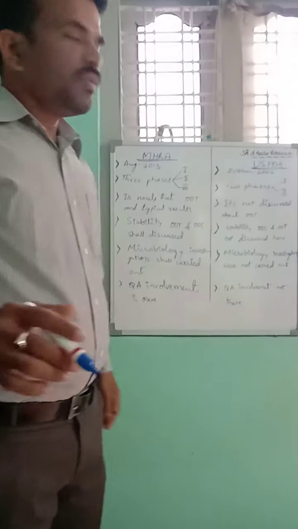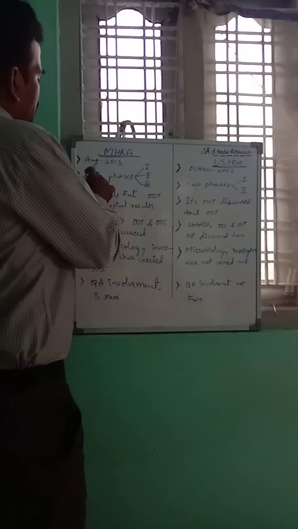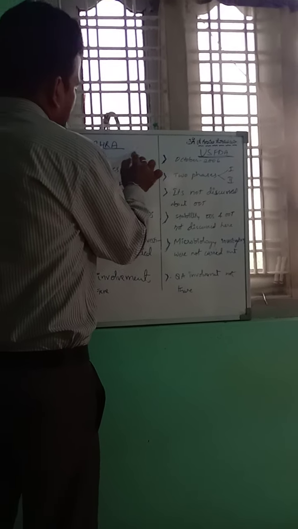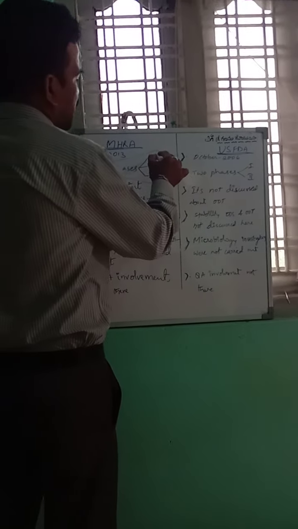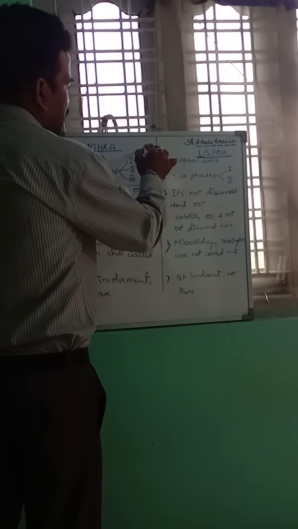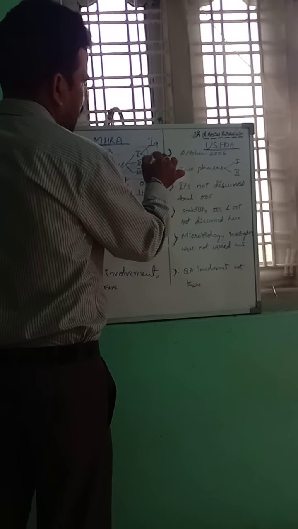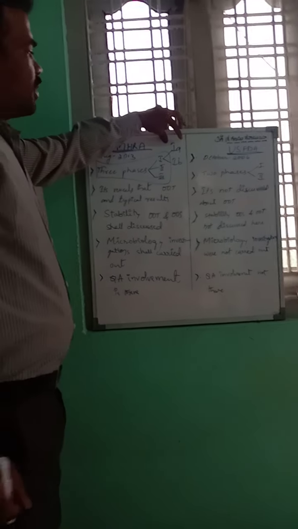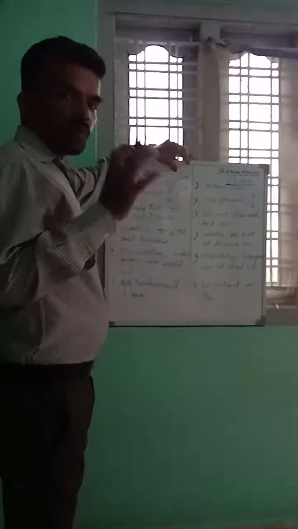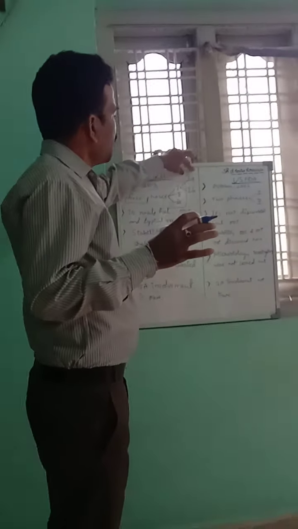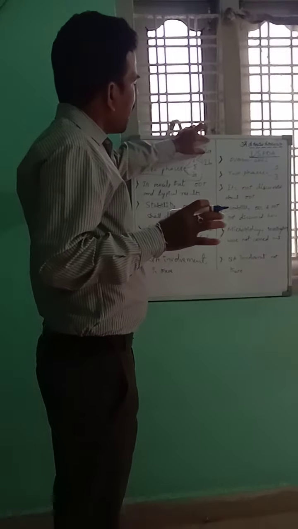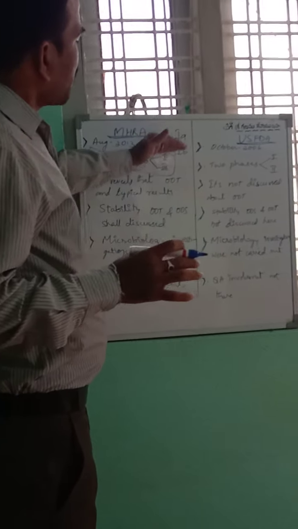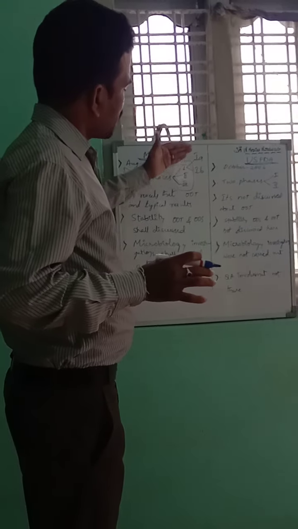Now we will go through it phase wise. There are three phases in MHRA: phase 1, phase 2 and phase 3. Phase 1 has two subparts, phase 1A and phase 1B. In phase 1A, if an analytical error is observed and a root cause is identified, we report the same result and release the batch. We will not go to further steps like phase 1B, phase 2 or phase 3.